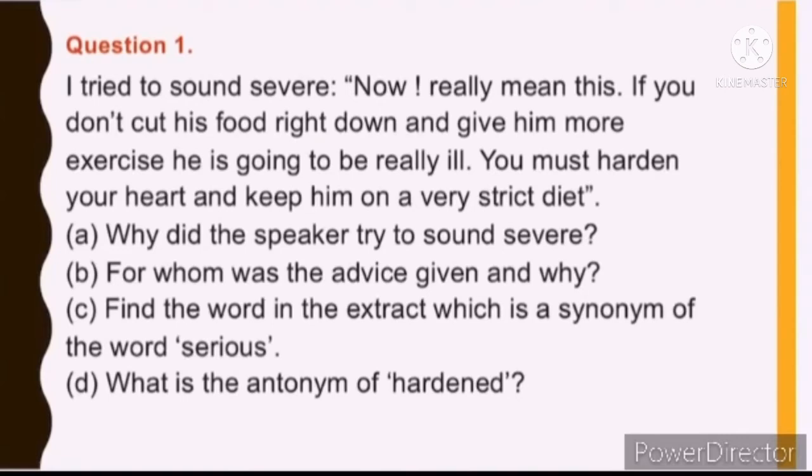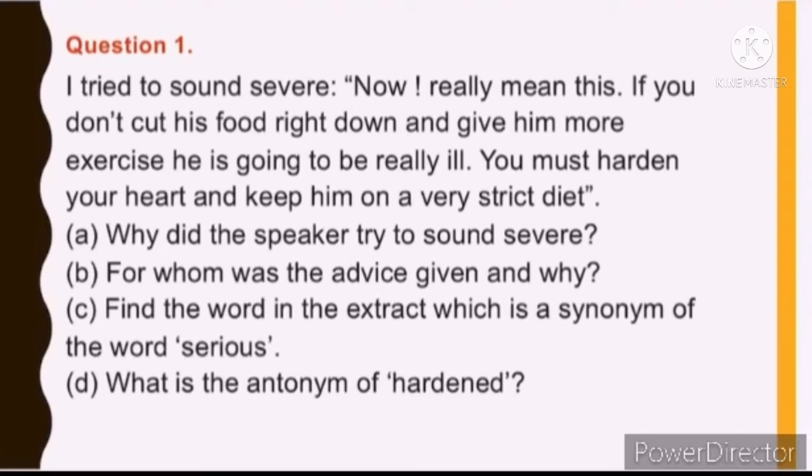From whom was the advice given and why? So here in the extract, the advice was given for Tricky because he had become obese and listless, as well as unwell. And the speaker, the narrator, wanted him to be on a strict diet. That's why he gave the advice to Mrs. Pumphrey.